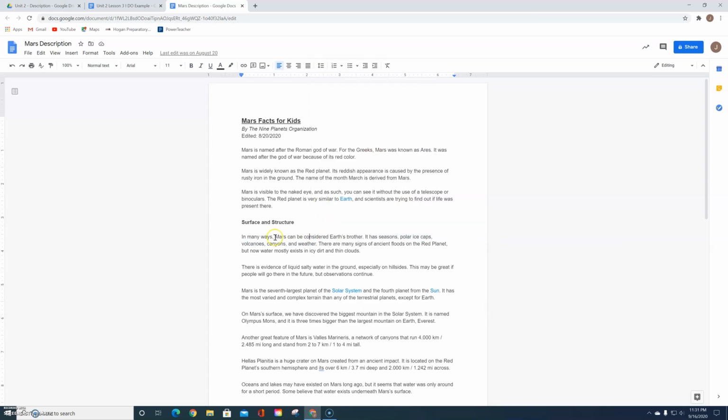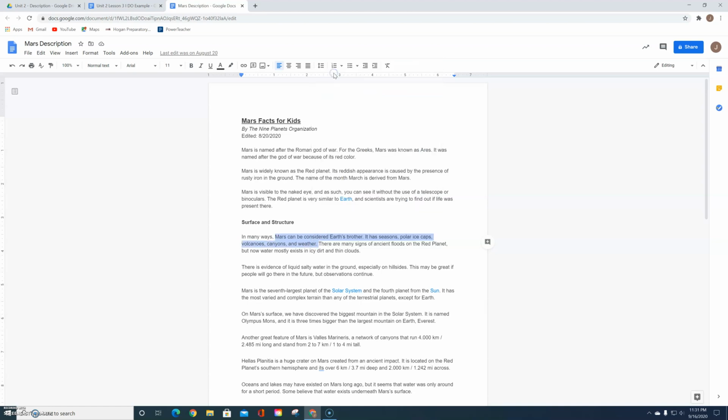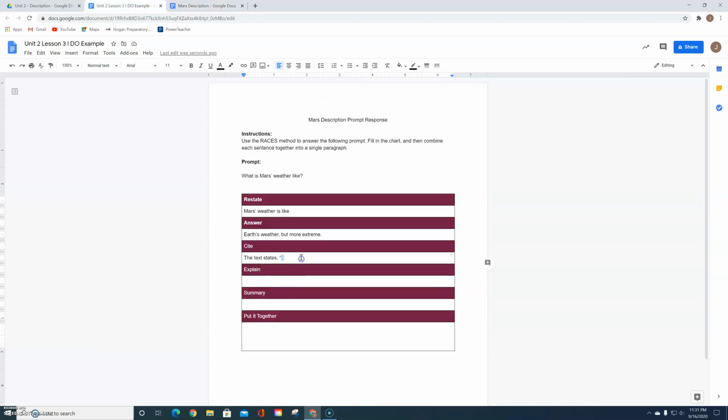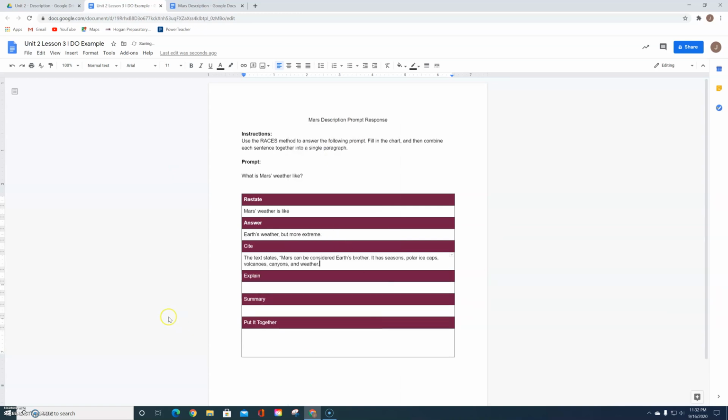Alright. But I also want to include this Mars is considered Earth's brother. So what I'm going to do is I'm going to highlight and I'm going to copy. And then I'm going to paste without formatting. And then I'm going to close those quotation marks, right?